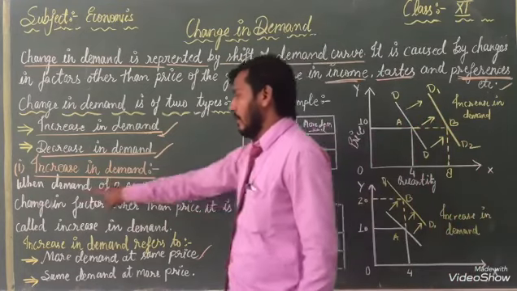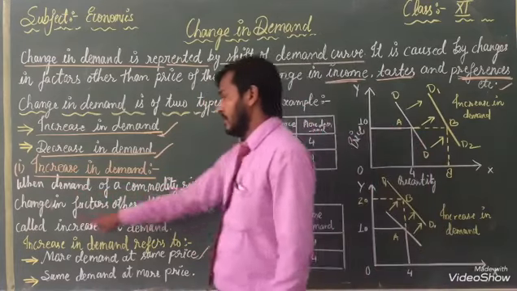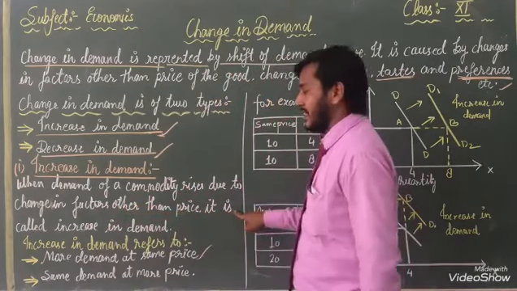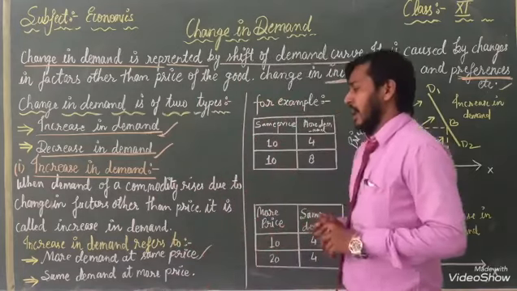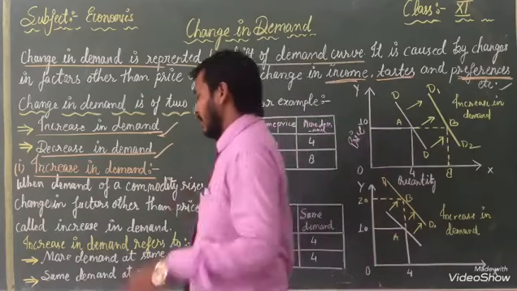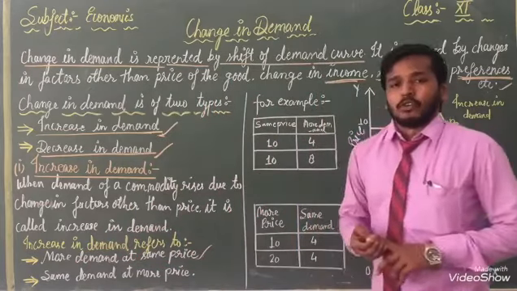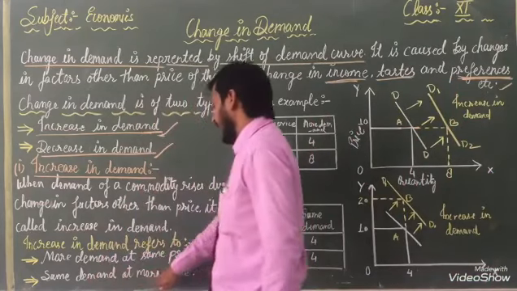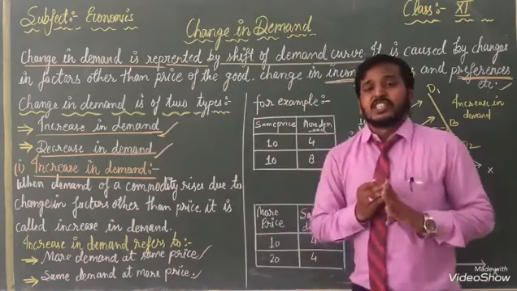Increase in demand. When demand of a commodity rises due to change in factors other than price, it is called increase in demand. Increase in demand refers to two conditions I am going to explain once again. More demand at same price: demand is more but price is the same. Second is same demand at more price: when price is more but demand is the same, no changes are there.